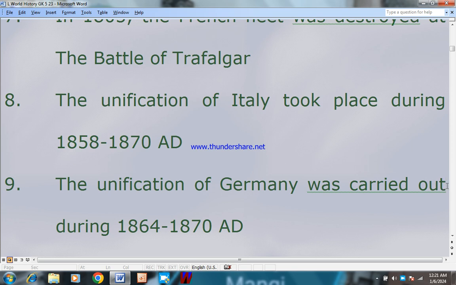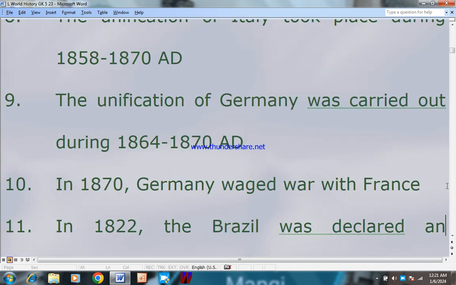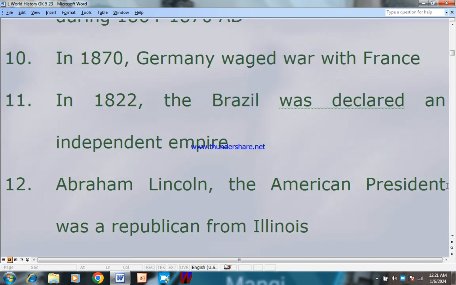Number 9. The unification of Germany was carried out during 1864 to 1870 AD. Also, Germany was disintegrated many times by the European powers, and it reunited. Number 10. In 1870, Germany waged war with France.